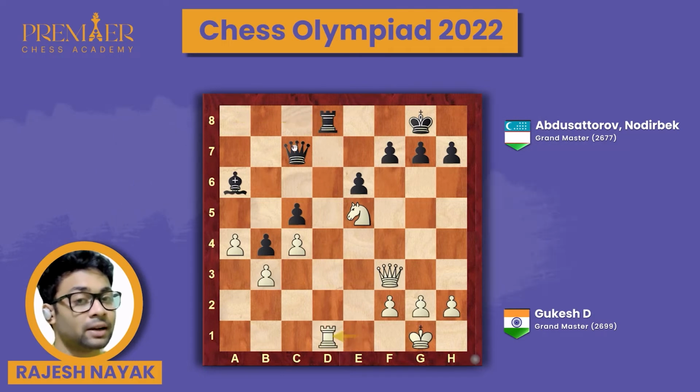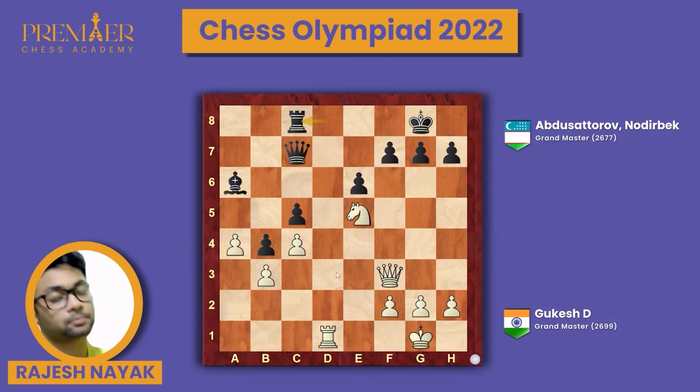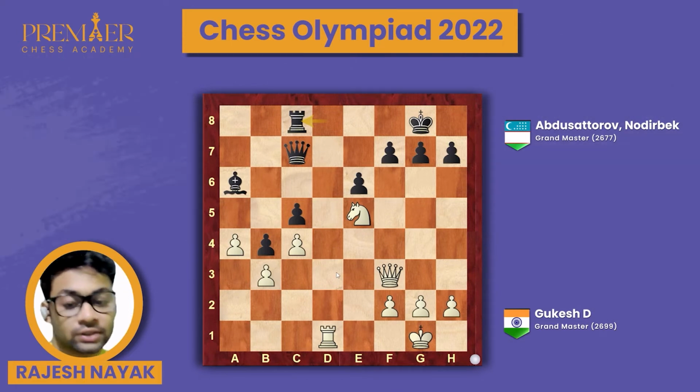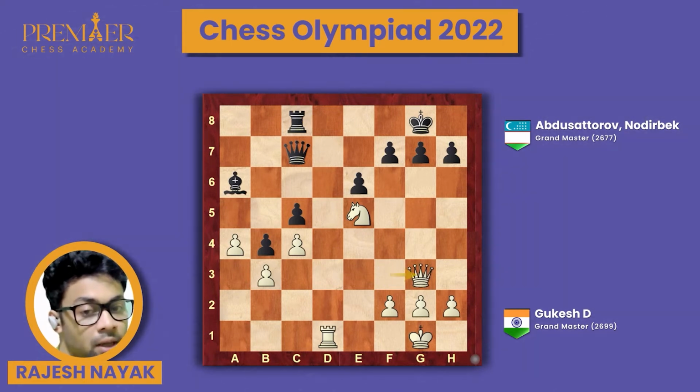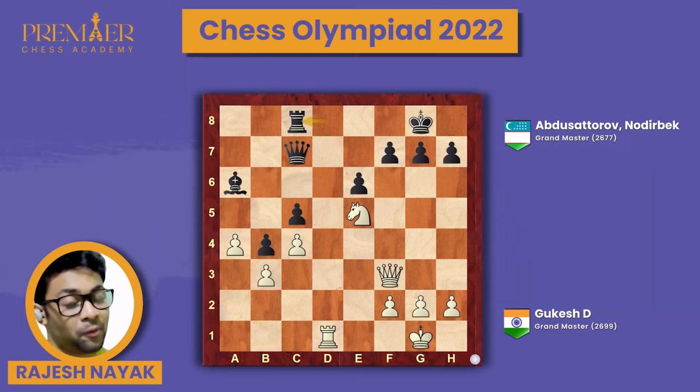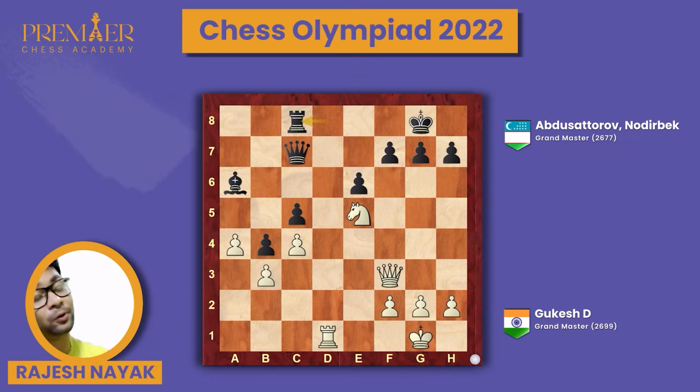So what black played here is rook c8, and in this position white played queen g3 by Gukesh. But my question to all of you: can you find a finishing idea for white that will simply end the game? So take your time, guys, three to five minutes. Not an easy position, but if you can figure it out, it will be great.